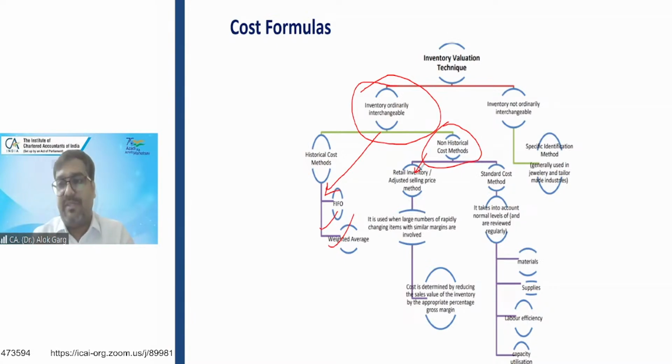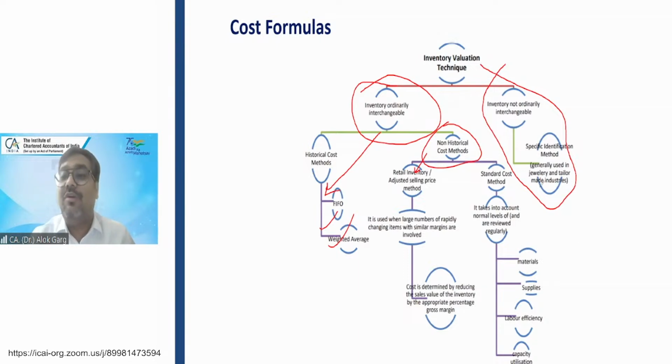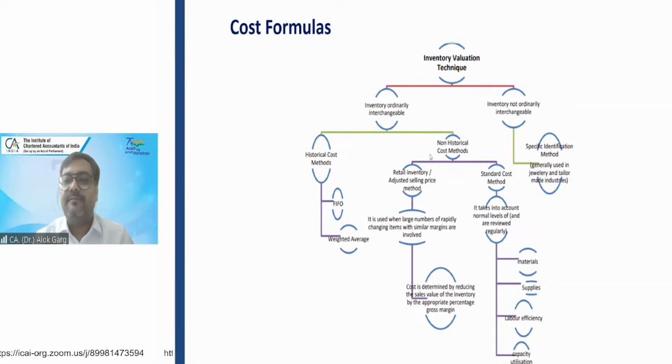Or a standard cost method, applying the normal level of material, labor, and cost of production. What is my standard cost, right? This is how the cost needs to be calculated going by the non-historical method. If the inventories are not ordinarily interchangeable, like modified cars, jewelries, right? In that case, the specific identification method needs to be applied for the measurement and calculation of inventory.